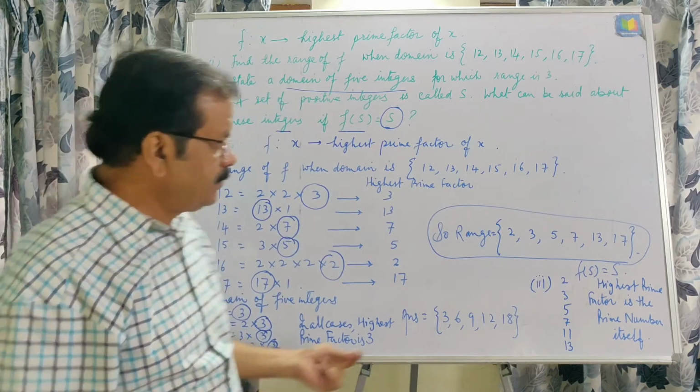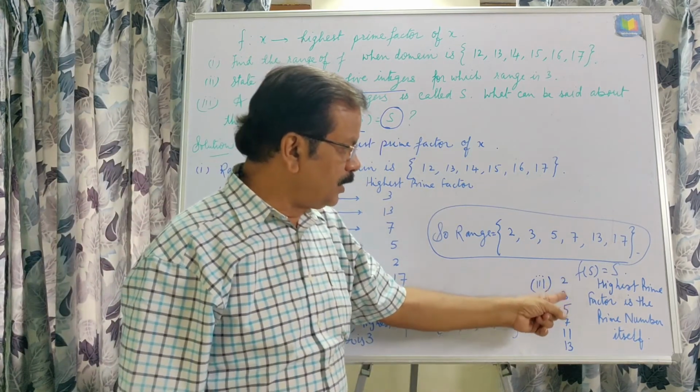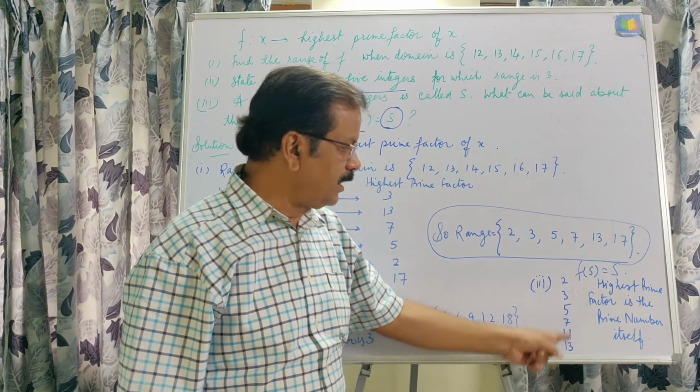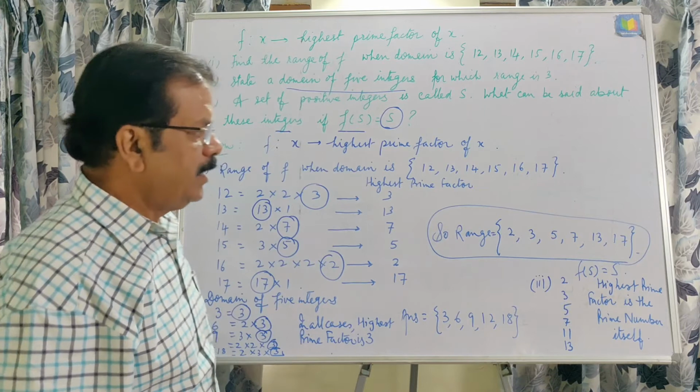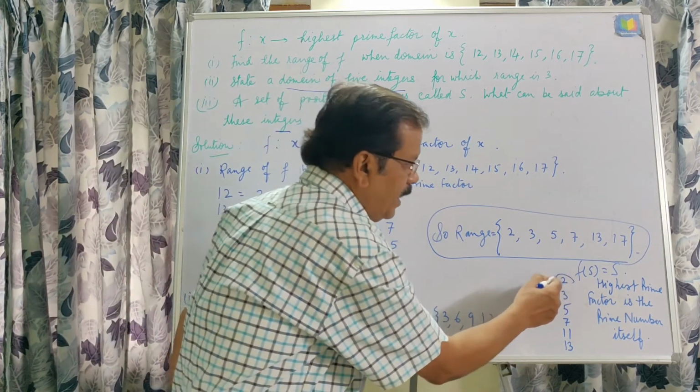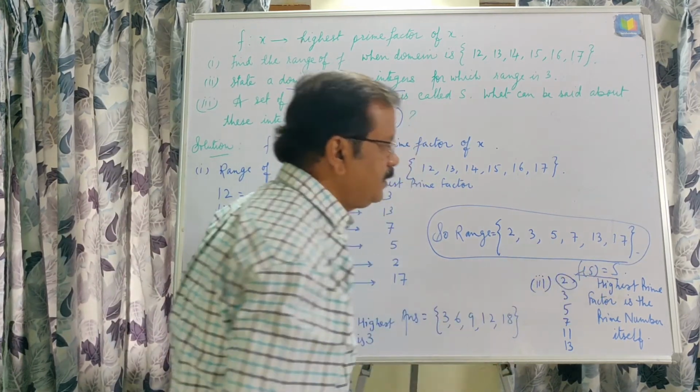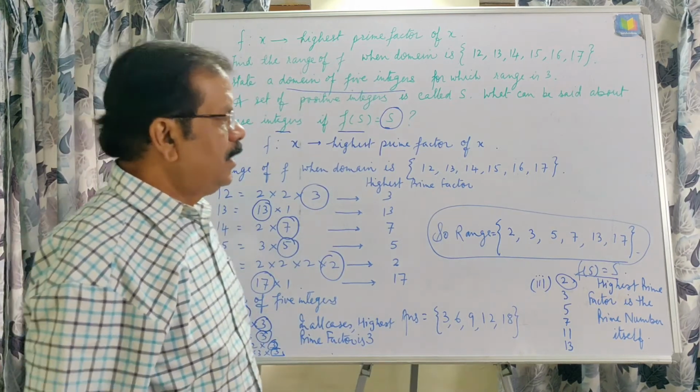That is why we start from 2, 3, 5, 7, 11 and 13. These are the prime numbers, and in this case F(S) is equal to S. This is satisfied, so this is the answer.